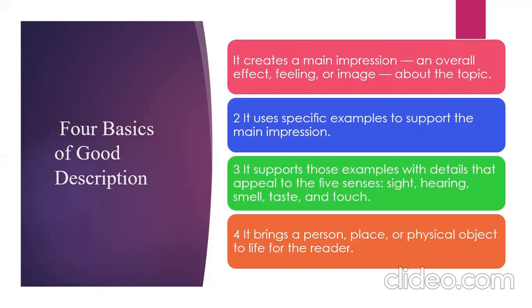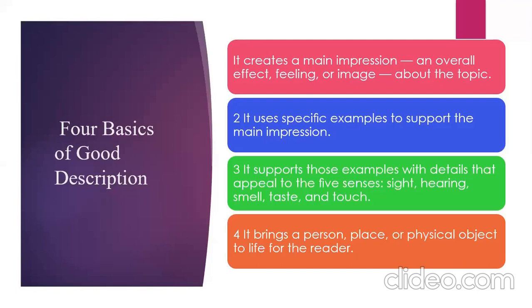The second thing, it uses specific examples to support the main impression. At first you are giving the main impression, then you have to use specific examples to support it. Third, it supports those examples with details that appeal to the 5 senses: sight, hearing, smell, taste, and touch.